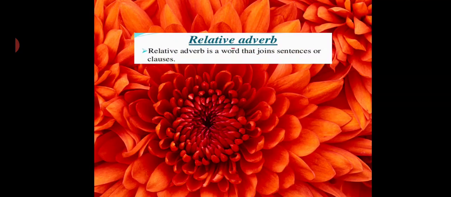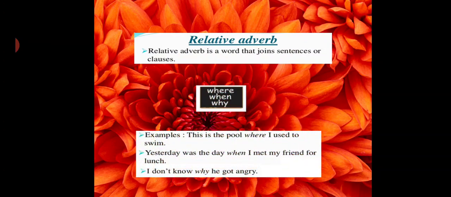Next one. Relative adverb. A relative adverb is a word that joins sentences or clauses. It acts as a conjunction, you can say. The words are where, when, and why. So three types of relative adverbs: where, when, and why. Let's see some examples. This is the pool where I used to swim. So it is connecting pool and where I used to swim. Next one. Yesterday was the day when I met my friend for lunch. So again a connecting word, when. I don't know why I got angry.